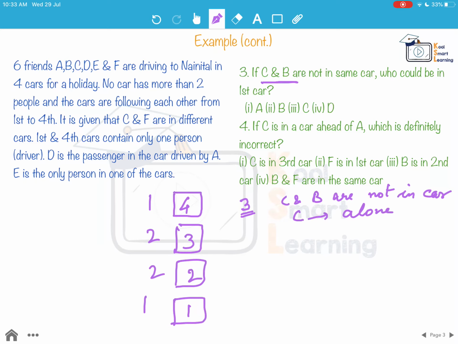Now looking at the options, A cannot be in the first car because A is not alone. D similarly cannot be in the first car because D is not alone, because A and D are together. Similarly, B cannot be alone because B will have to be with F. If C is alone and E is alone, that means B will have to be with F. So C is the only option who could be in the first car. Other three cannot be in the first car at all because they are not alone. So option 3 is the answer.